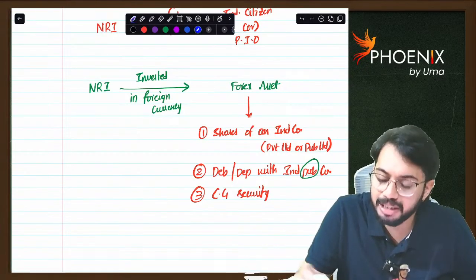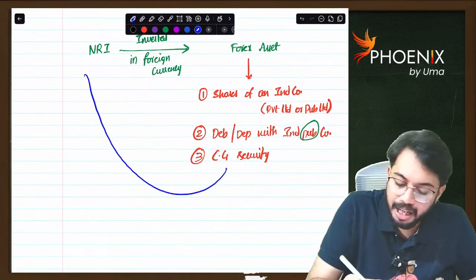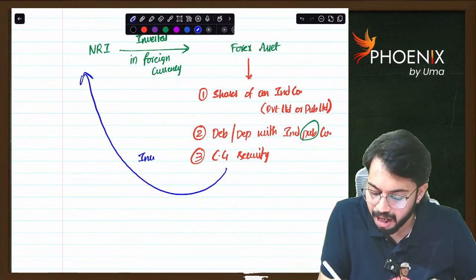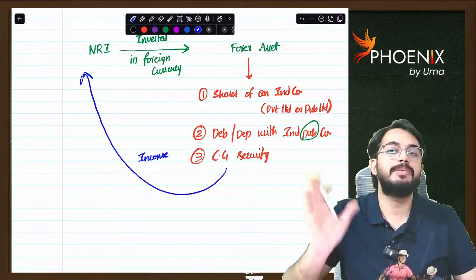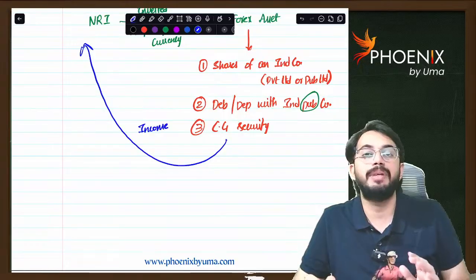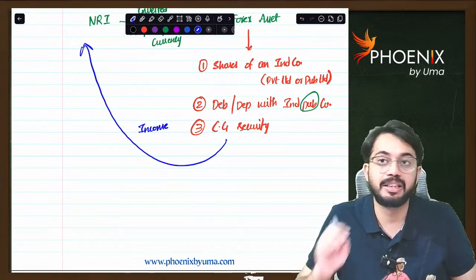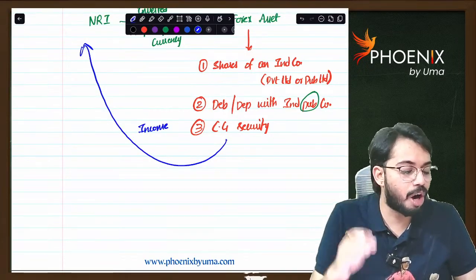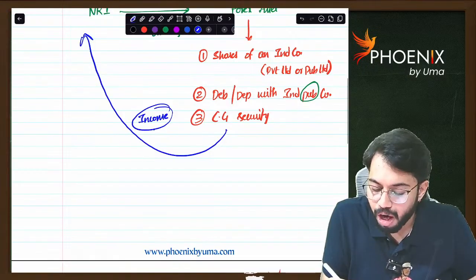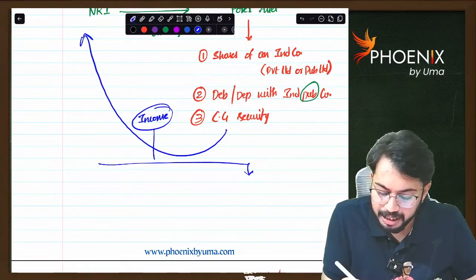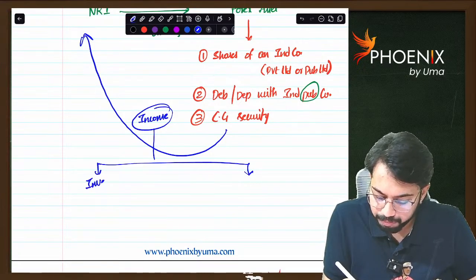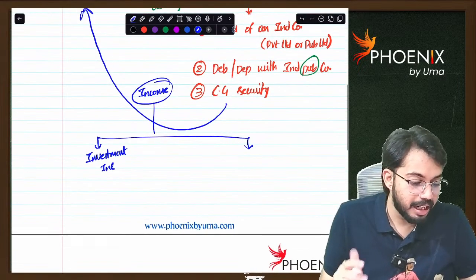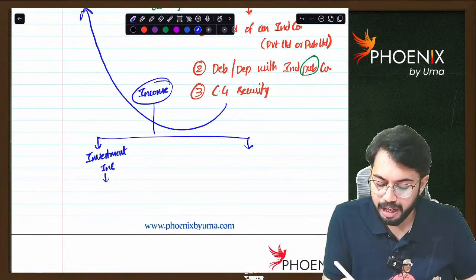Now, whenever this investment is made, the income received by the NRI is not taxable at general rates. That income is taxable at concessional, lower tax rates. Sir, what is the lower tax rate? Whatever the income is, if it is investment income, such investment income is taxable at the rate of 20%.